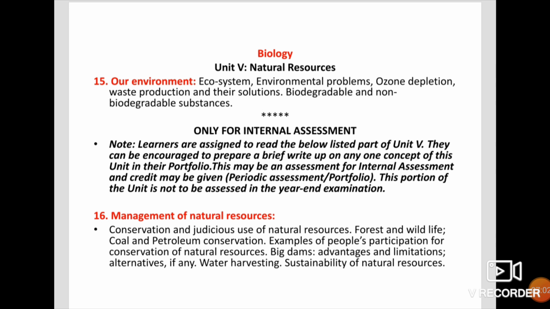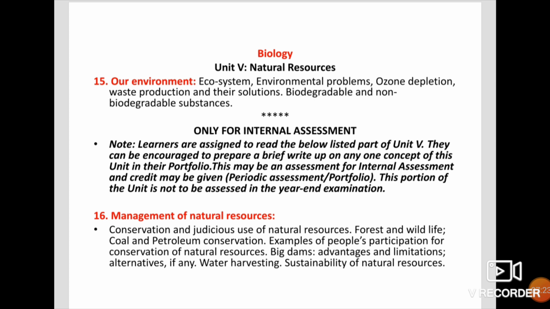Then next one, unit 5, natural resources. This part comes to your biology part. From this you have chapter 15, Our Environment, for your board examination. Then comes one more chapter, the 16th chapter, Management of Natural Resources.